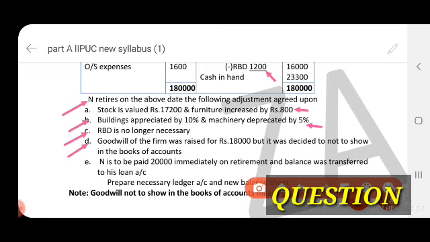Next, goodwill of the firm is rupees 18,000, but it was decided not to show it in the books of accounts, that is goodwill written off, case 2. This goodwill amount we have to share under the partners' capital account credit side in the old ratio, and again on the debit side we have to write it off in their new profit sharing ratio.